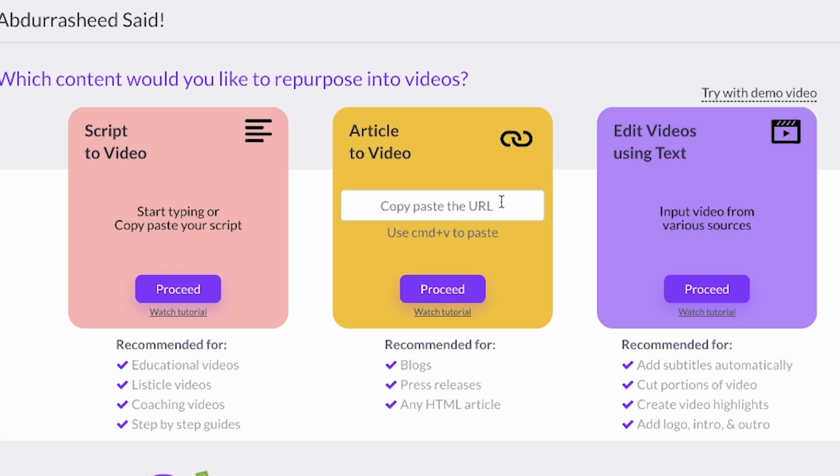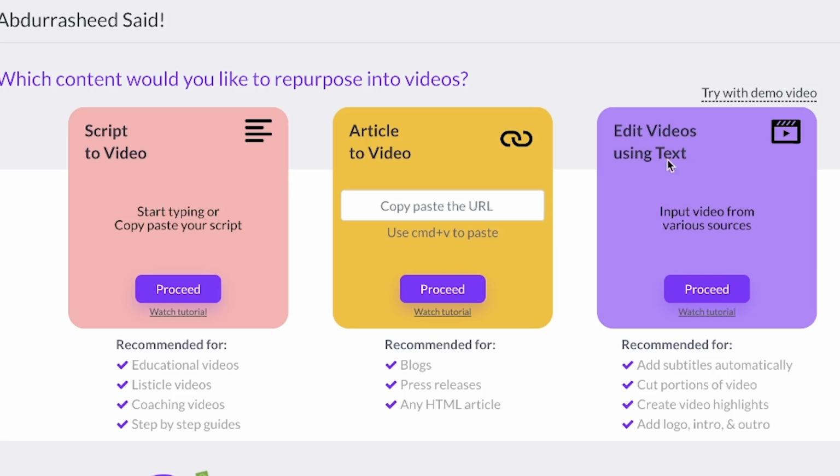So you don't even have to put in the entire article text by text. You can just copy the URL and paste it here and it's going to convert it to video. This is a revolutionary invention in the AI world, and you can use it to create multiple exceptional videos from high-ranking contents or keywords that are ranking. You can also create from text to video. You can copy text from somewhere, personalize it and rewrite it if possible, and then come here and create videos.